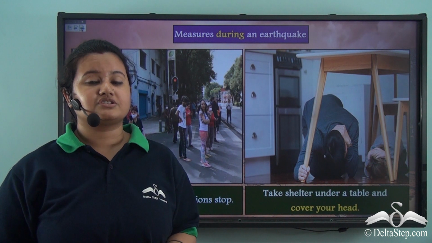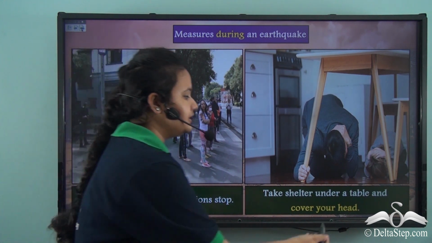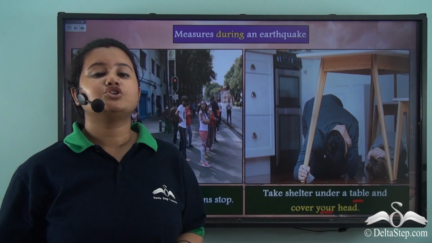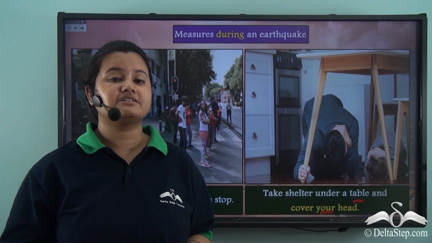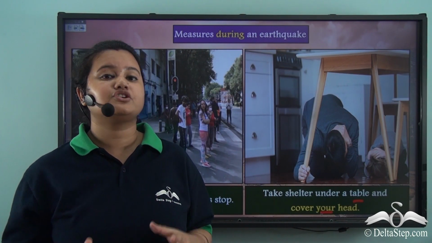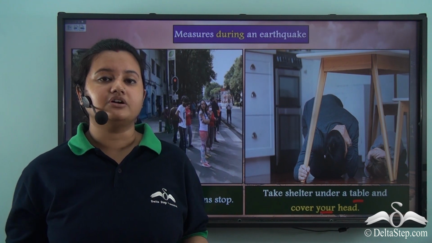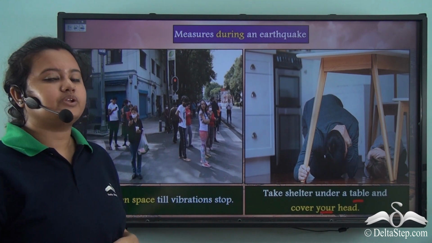Well, there are measures. Firstly, you should not panic and must take shelter under a table and cover your head. It is very important to cover your head. Also, you should lock the gas cylinders and shut down your electric meter. This will prevent the fires that may be triggered during an earthquake. So, these are the measures that can be taken during an earthquake.